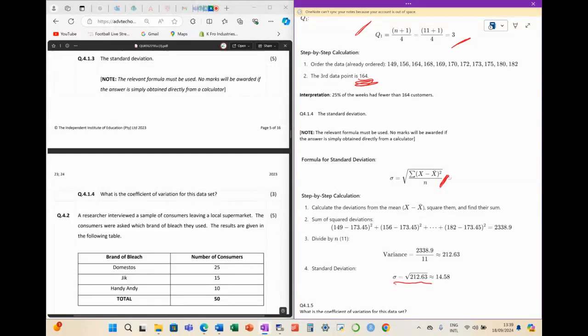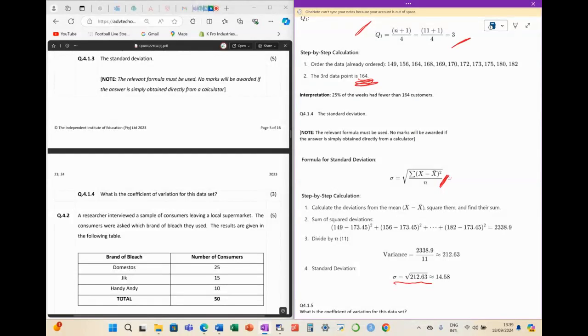We take the sum of every x variable minus the mean, squared, and then divide by n.